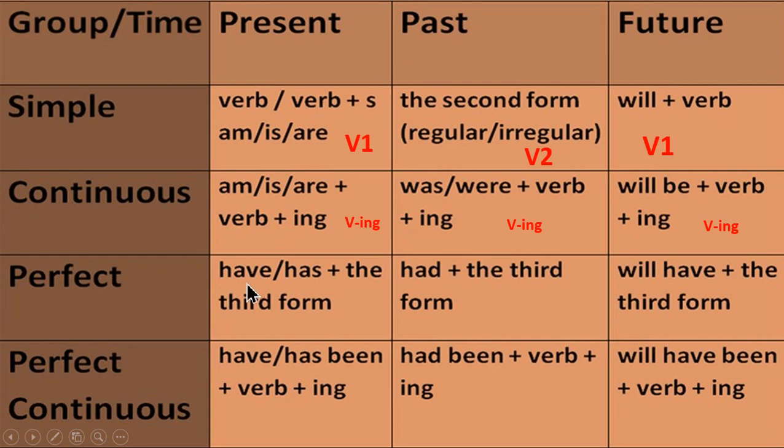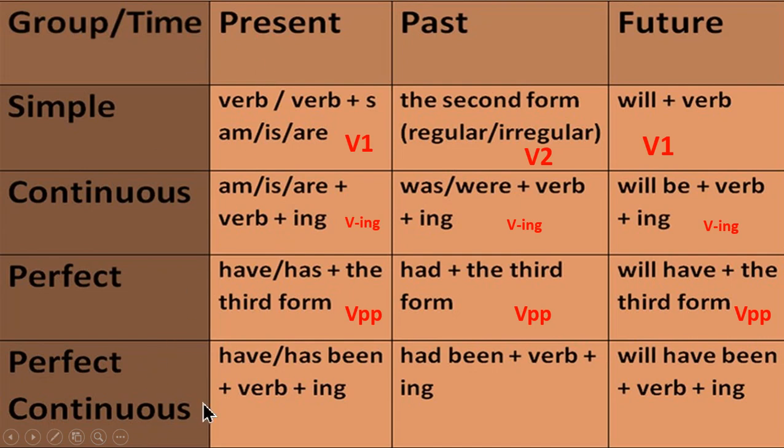In present perfect tense, have or has plus the third form, that is VPP, is used. In past perfect tense, had plus the third form, that is VPP, is used. And in future perfect tense, shall have or will have plus the third form, that is VPP, is used.